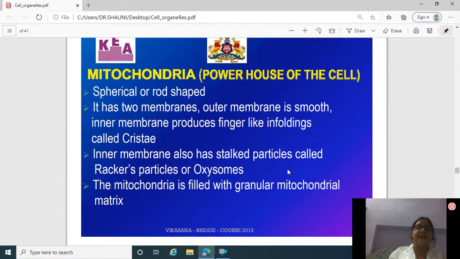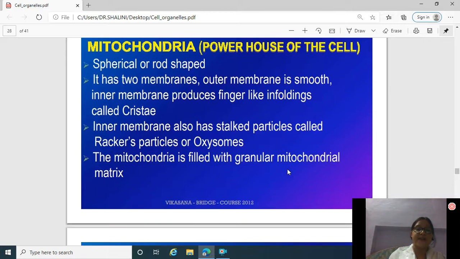Now mitochondria. This is also called the powerhouse of the cell. It is spherical or rod shaped. It has two membranes. Outer membrane is smooth. Inner membrane produces finger-like infoldings called cristae. Inner membrane also has stalked particles called Racker's particles or oxysomes. The mitochondria is filled with granular mitochondrial matrix.